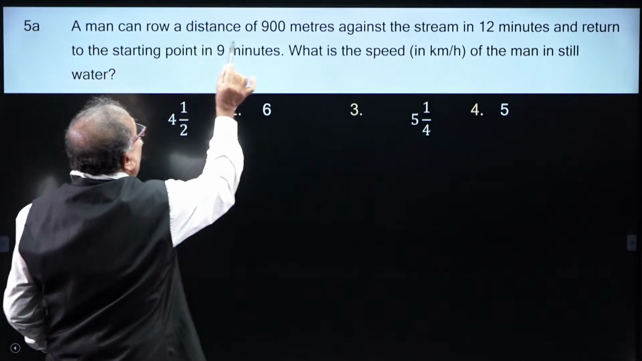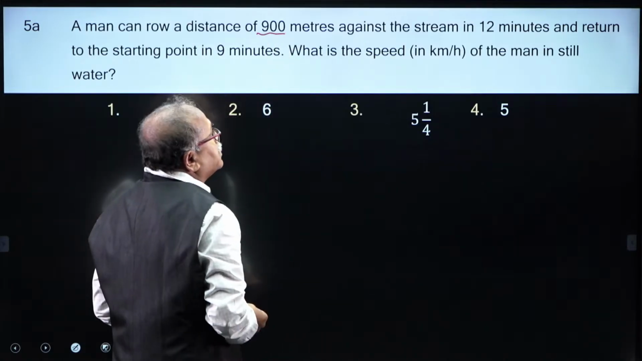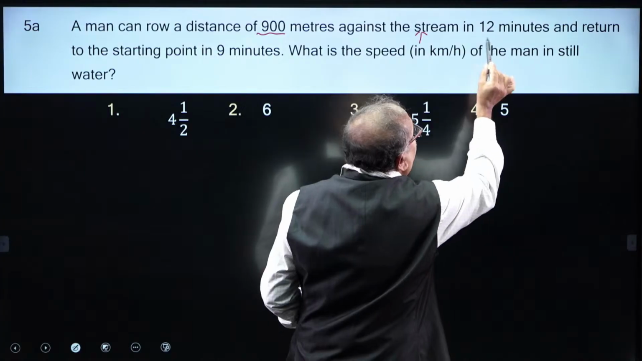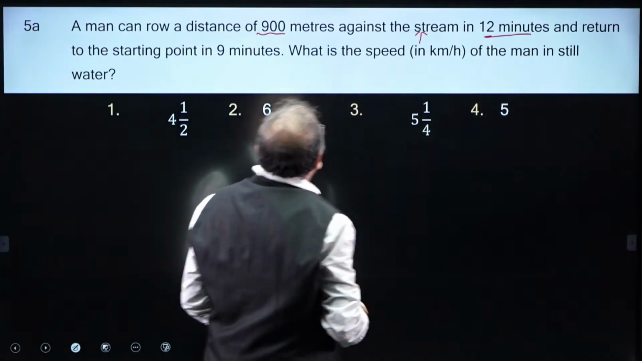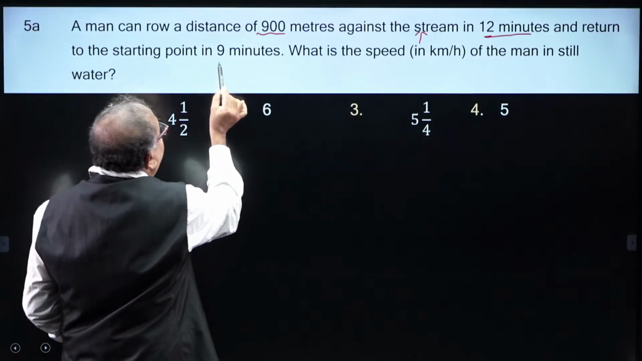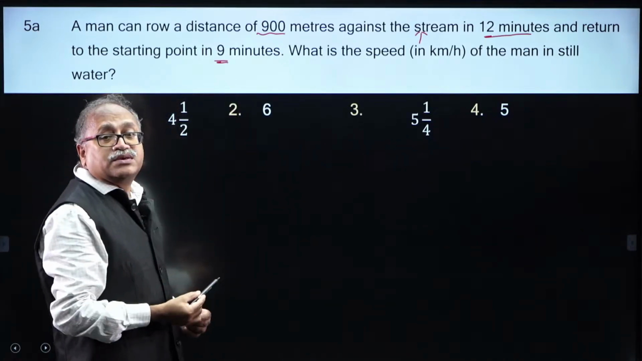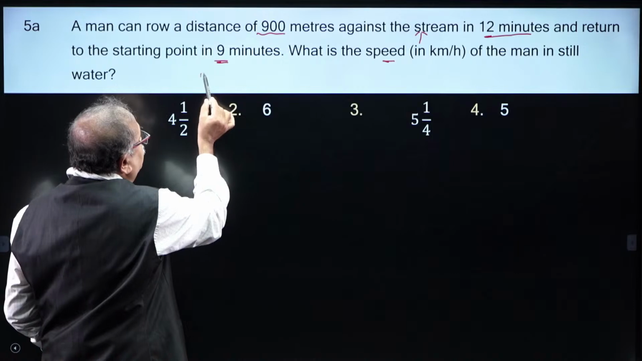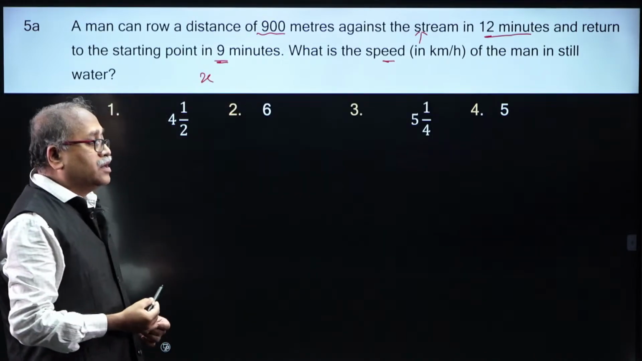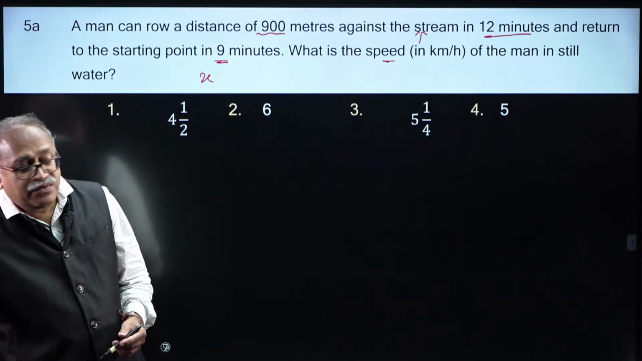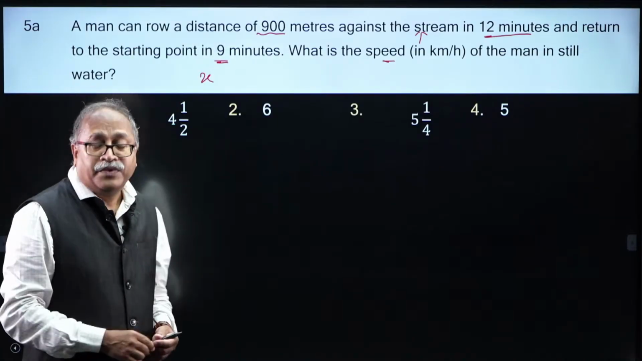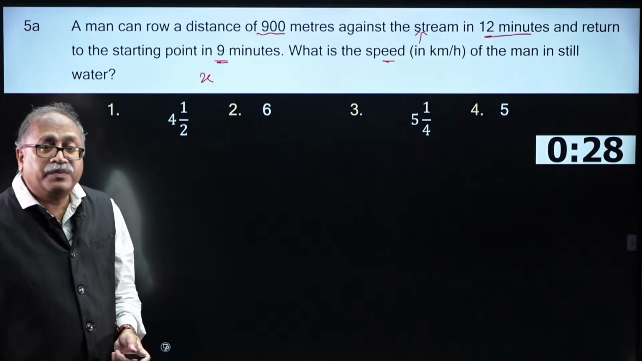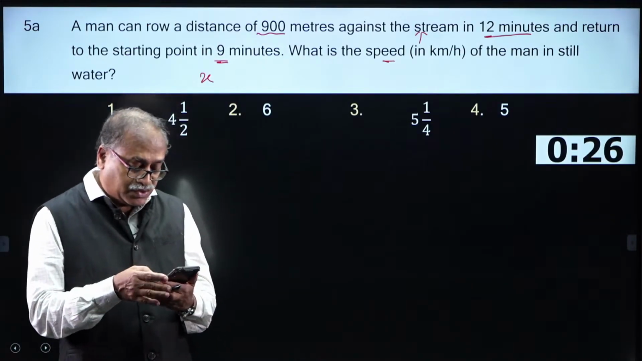A man can row a distance of 900 meters against the stream, that means upstream, in 12 minutes, and returns to the starting point in 9 minutes. What is the speed of the man in still water? So, I just have to find out x. It is a very stereotypic and easy question. So, I give 30 seconds for you. Those who have practice, for them it must be an easy question.